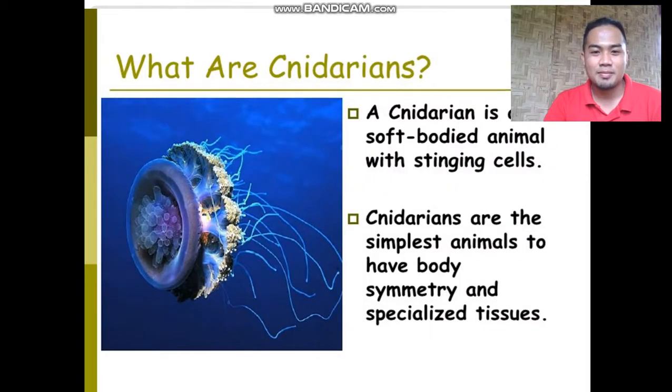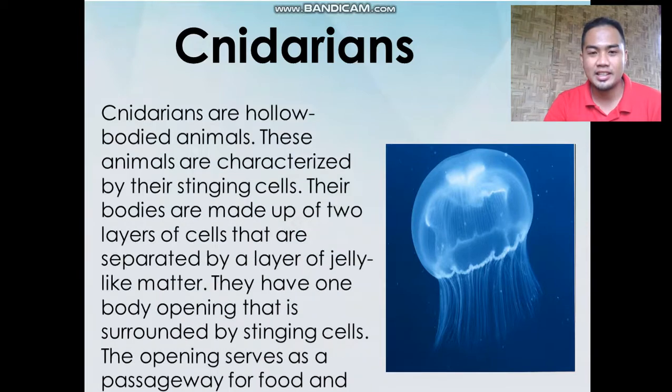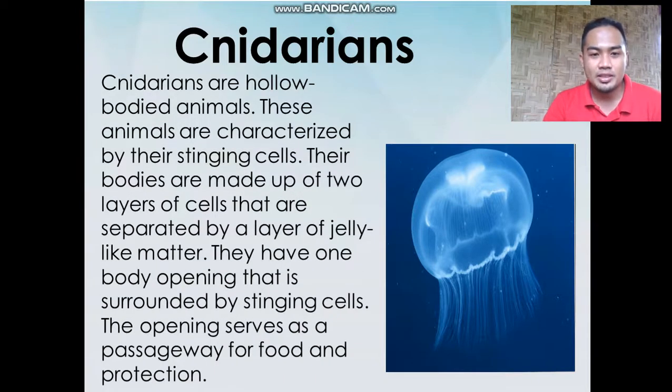Next, Cnidarians. I don't know how to pronounce it, but a Cnidarian is a soft-bodied animal with stinging cells. Cnidarians are the simplest animals to have body symmetry and specialized tissues. They are hollow-bodied animals characterized by their stinging cells. Their bodies are made up of two layers of cells that are separated by a layer of jelly-like matter.